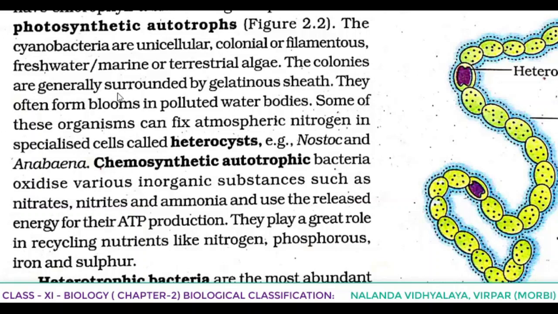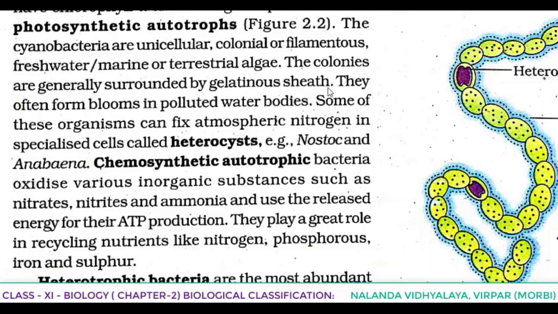So what are cyanobacteria? Unicellular, colonial or filamentous, freshwater, marine or terrestrial algae. The colonies are generally surrounded by a gelatinous sheath. If they are found in a colonial form, this colony is surrounded by what? A gelatinous sheath.